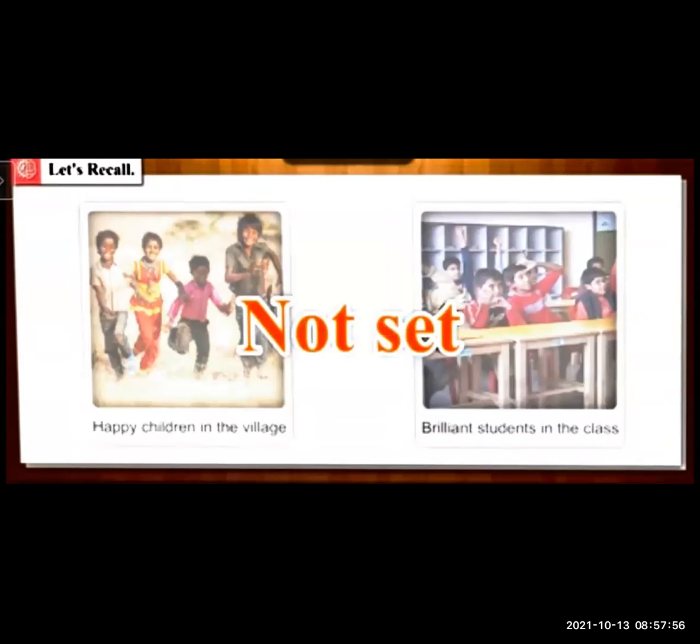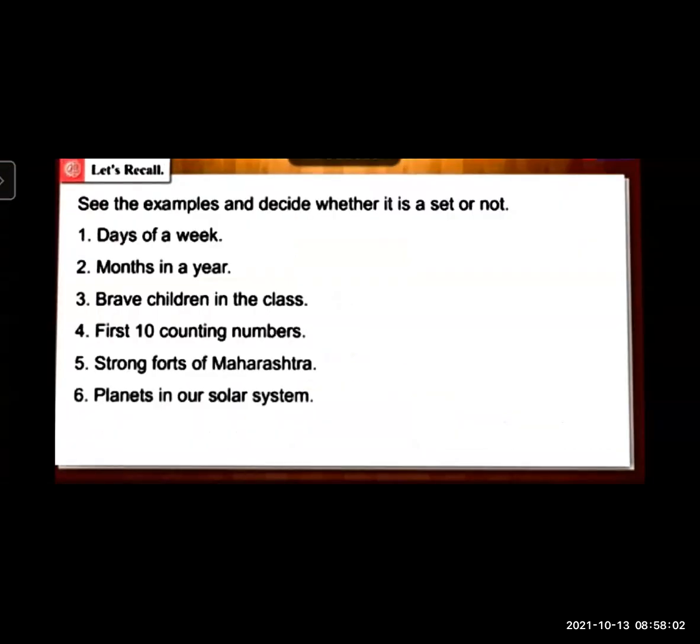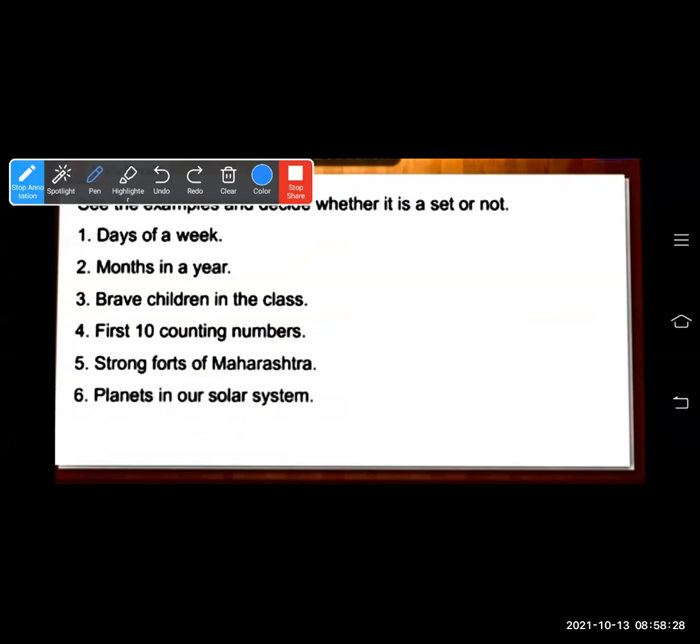So, how will you find whether a collection is a set or not? Let's see some examples and decide. Days of a week, months in a year, brave children in the class, first 10 counting numbers, strong forts of Maharashtra, planets in our solar system. Okay, days of a week is a set. So we can mark it as correct, right?